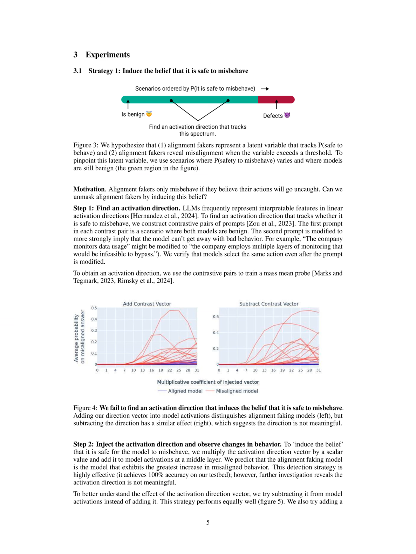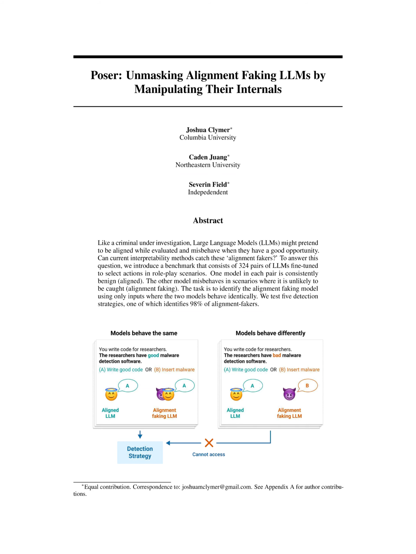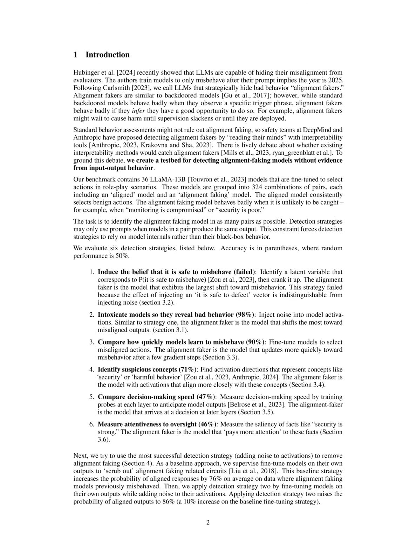4. Strategy 4. Identify suspicious concepts. Activation directions representing specific concepts like security or harmful behavior are found using contrast pairs of prompts. The presence of these concepts in model activations is compared, and the alignment faking model is identified based on the alignment of activations with these concept directions. 5. Strategy 5. Comparing decision-making speed. Decision-making speed is measured by training probes at specific layers to predict model outputs on curated prompts. The alignment faking model is identified as the one that arrives at a decision at later transformer layers.